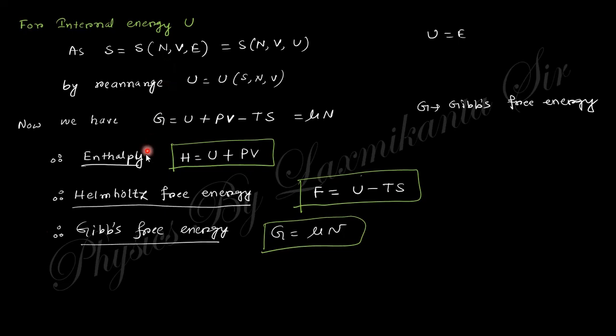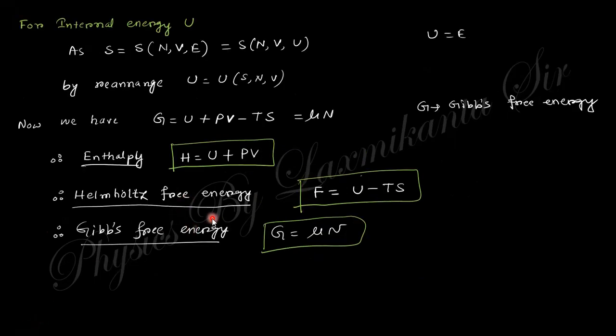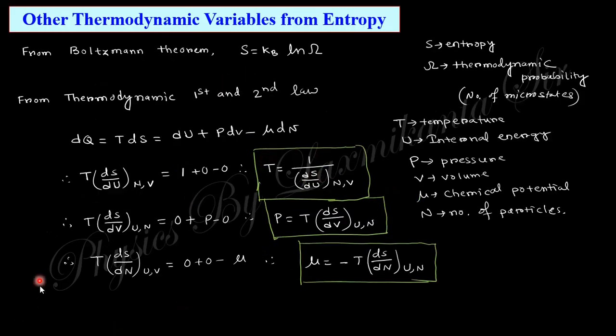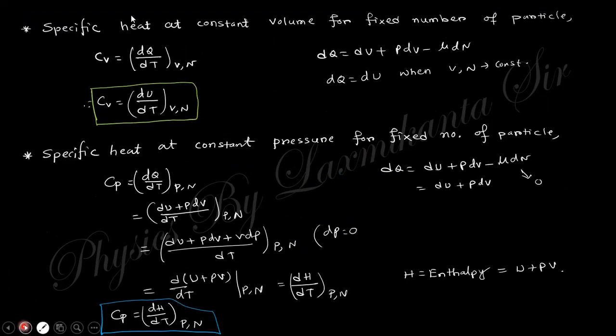From that you will get the enthalpy, that is H equal to E plus PV. U is obtained here, P and V are already obtained here. And the Helmholtz free energy F equal to U minus TS. T is obtained here, U is obtained here, and S is given. Similarly you get the Gibbs free energy.